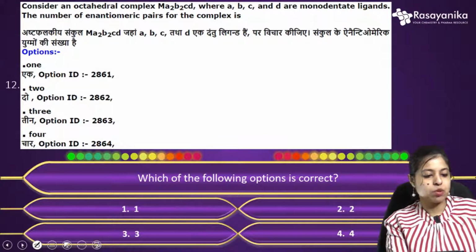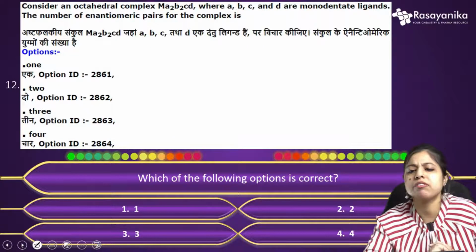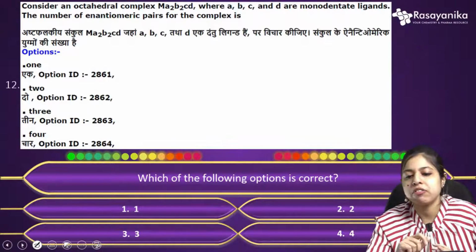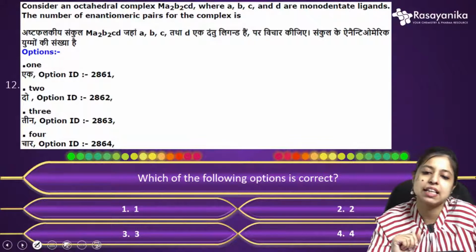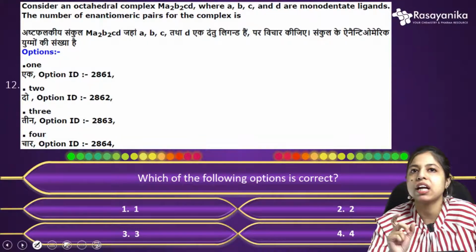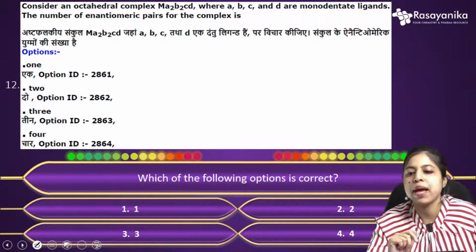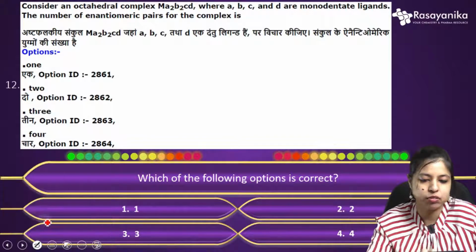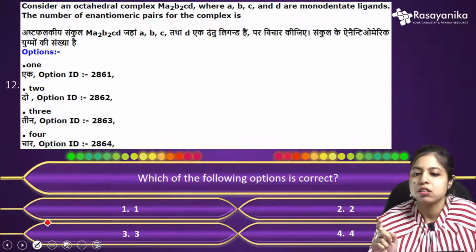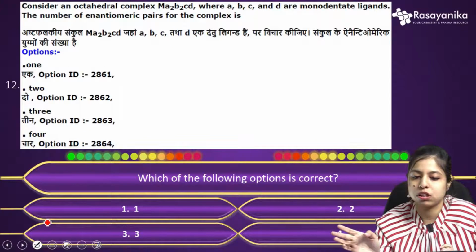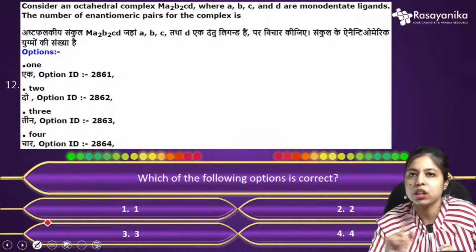Okay, so let's move to the solution. How to solve this? This is a very easy question. If we find the structures, we can see that Ma2B2CD will actually give all 8 structures. I don't want to draw all the structures.